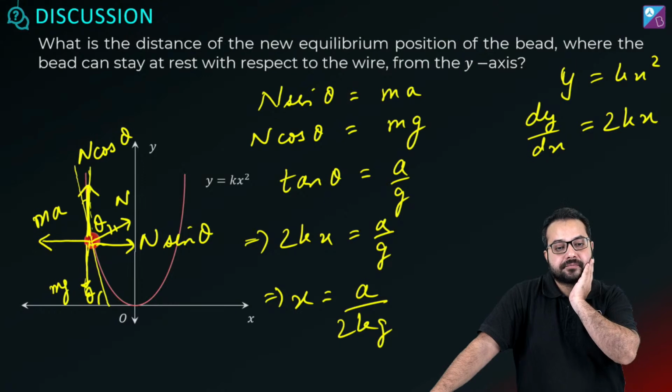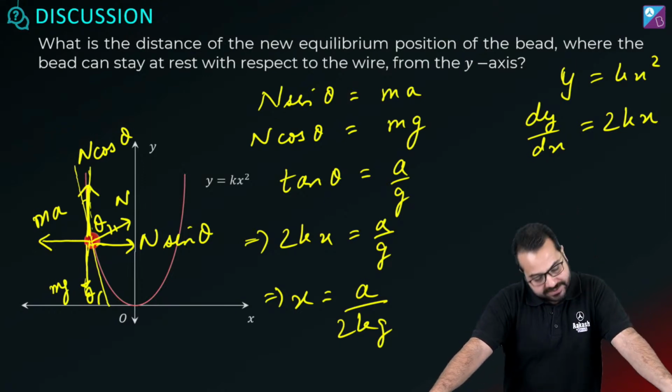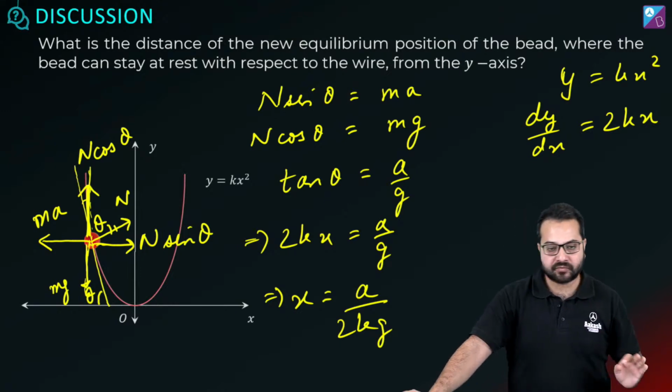All right, is this clear? Absolutely clear? Yes, all of you have got the answer absolutely right. So if this is clear, let's check the options.